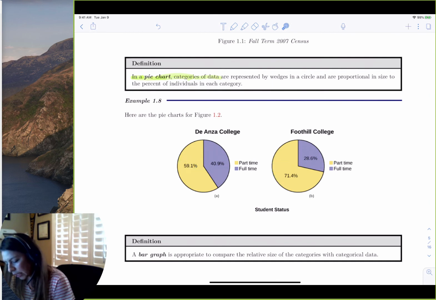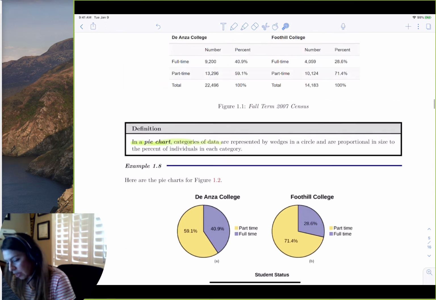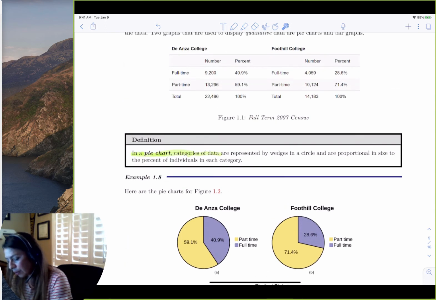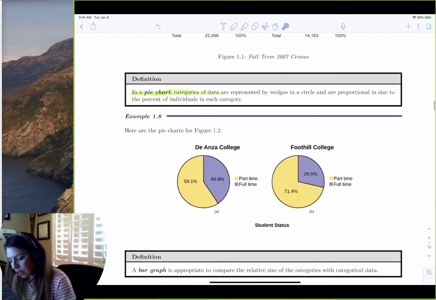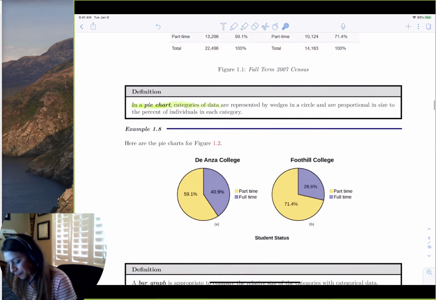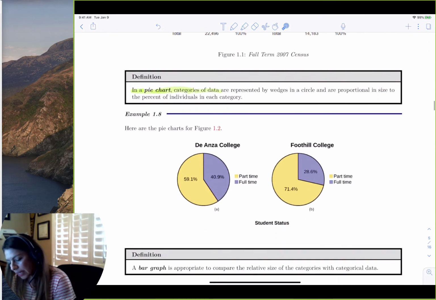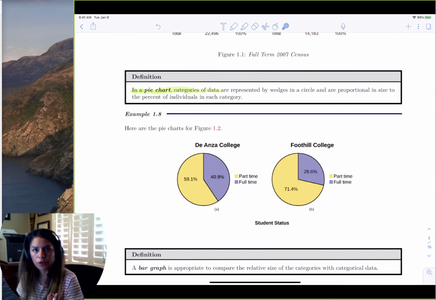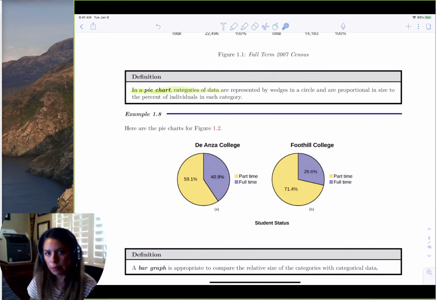And also we could see that essentially they're broken into percentages, right? So here they use the percentages and then use the colors for the category. Notice the categories are listed to the right. So they're not numbers, right? They're saying here's a category of part-time students and here's a category of full-time students.